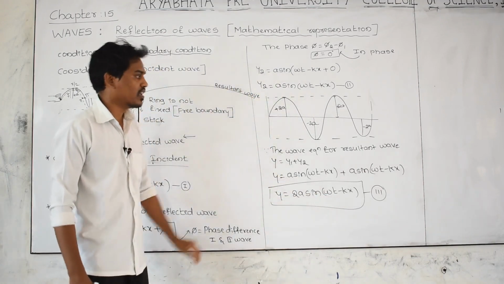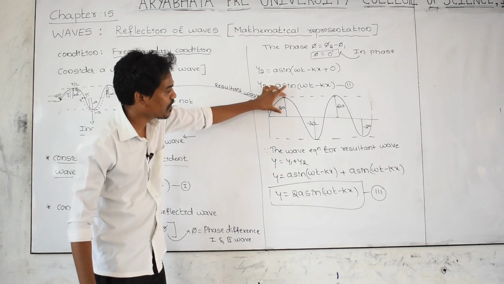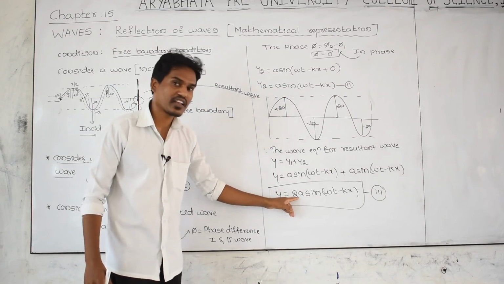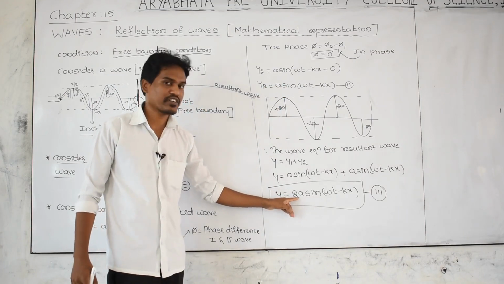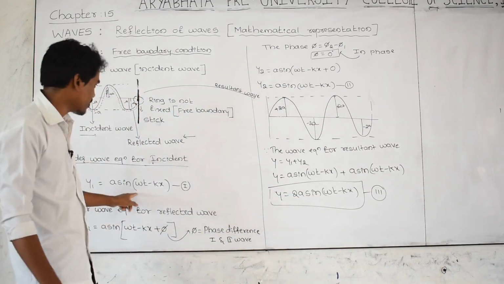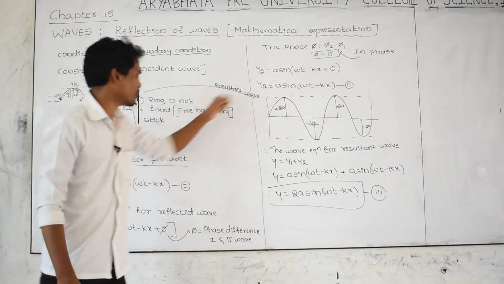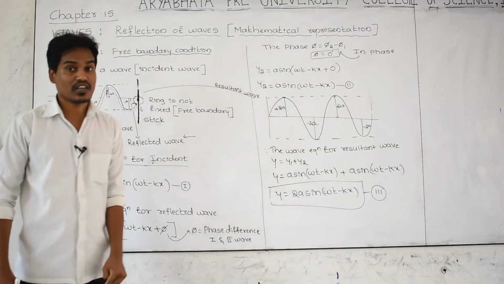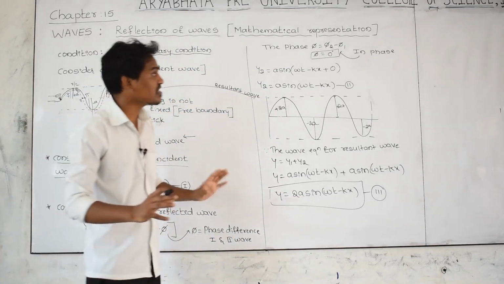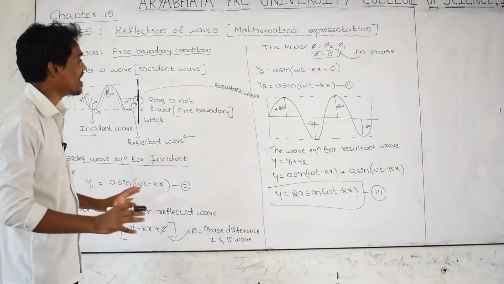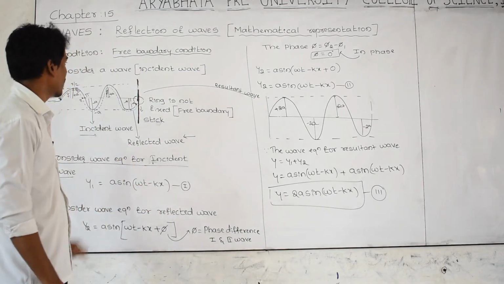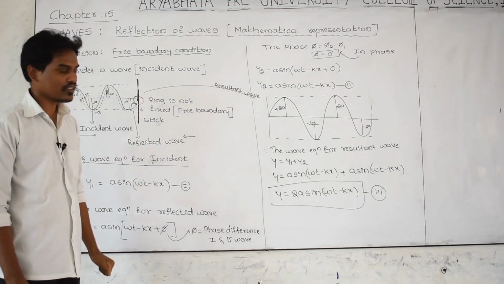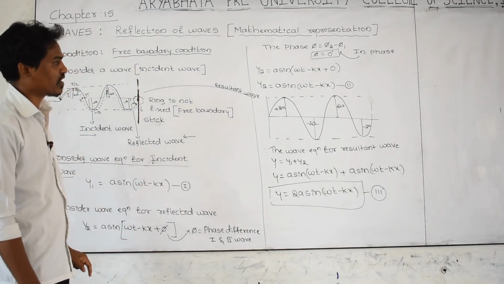Resultant wave. As you know very well, the amplitude of the resultant wave is 2a. Yes, in the equation you are getting, the amplitude of the resultant wave is 2a. We have the wave equation for the incident wave, the wave equation for the reflected wave, and this is the wave equation for the resultant wave, and this is the condition for the phase difference equal to 0 degrees. I have considered it as a free boundary condition.